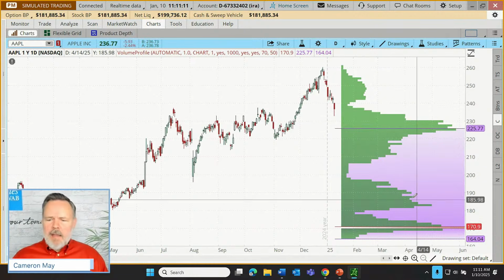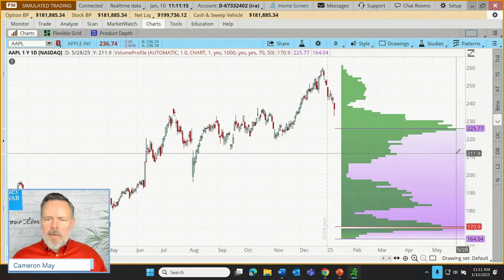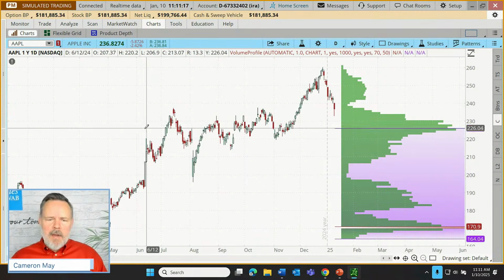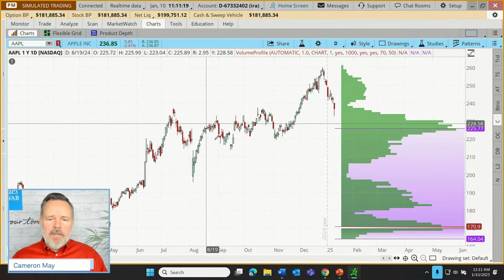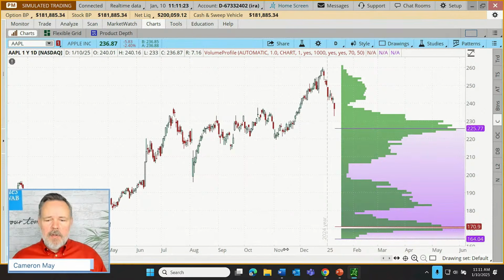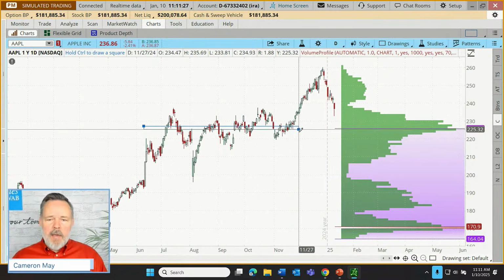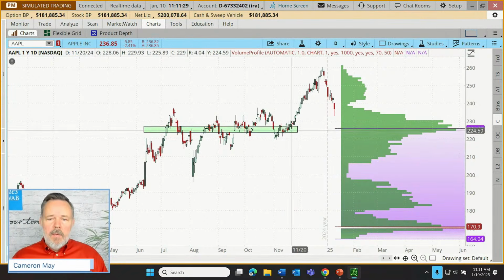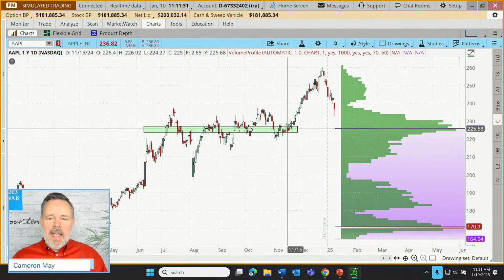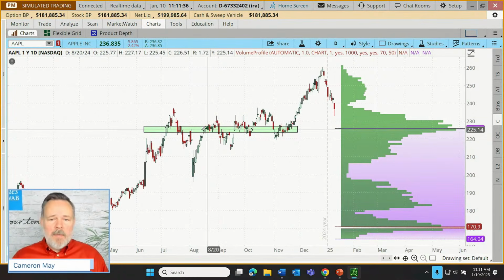So as an example here, I really want to point this out. Let me grab my rectangle here, and you might notice there was a bunch of back and forth all through this range from July, August, September, October, November, December. A lot of trading right around here. Well, if there are that many days trading shares up or down, left or right, top to bottom, who cares?